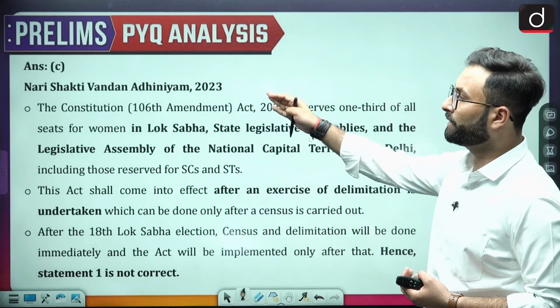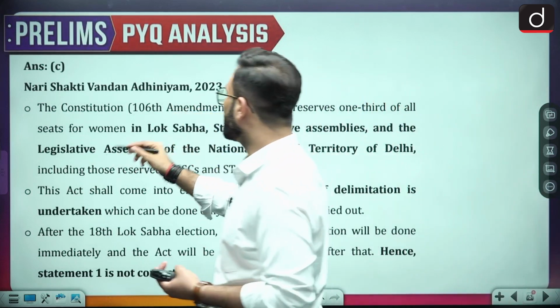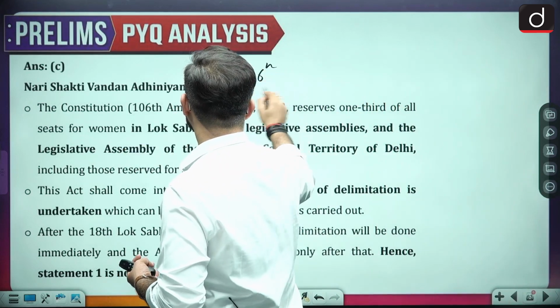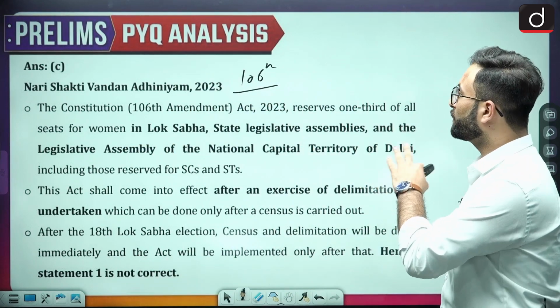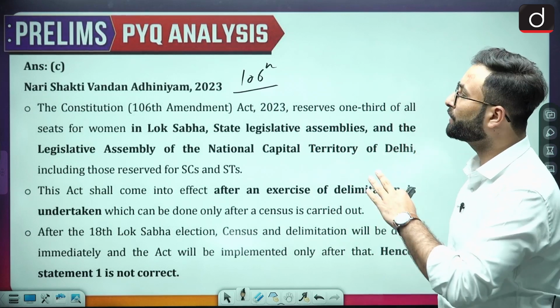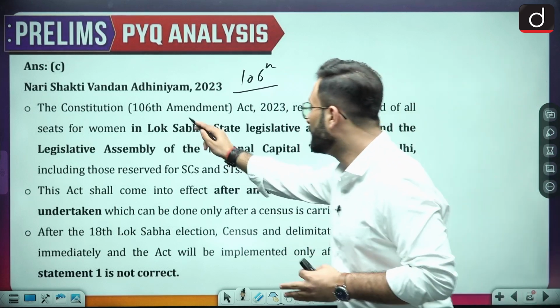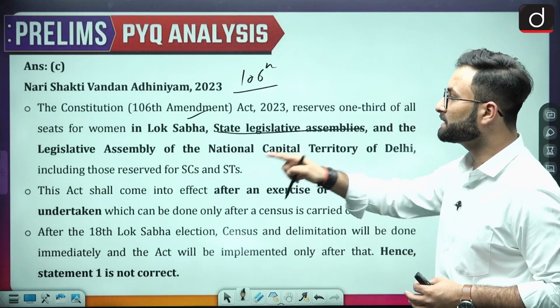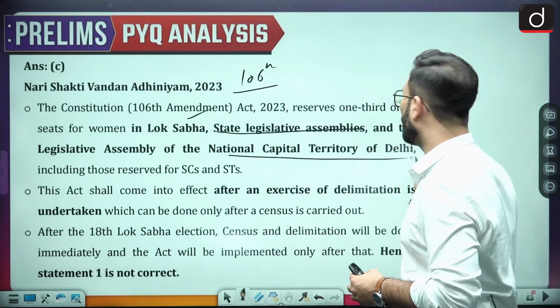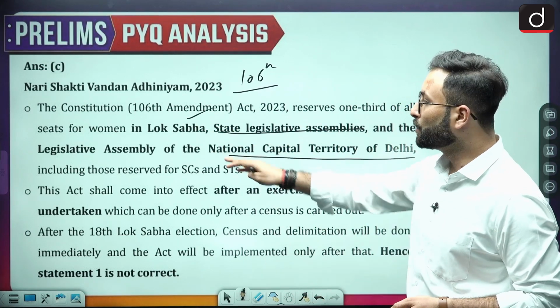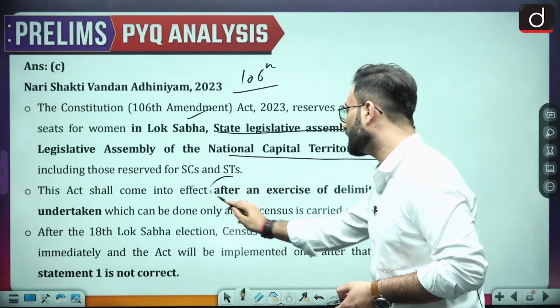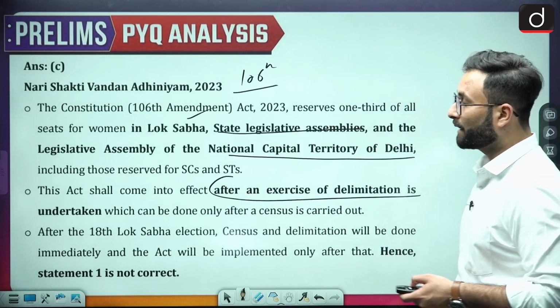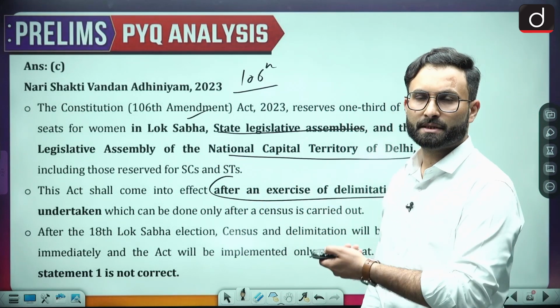When we talk about the constitutional amendment, that is the 106th, because for the reservation they have to go for a constitutional amendment. The Constitution 106th Amendment 2023 reserves one-third of all seats for women in the Lok Sabha, state legislative assemblies and the legislative assembly of the NCT of Delhi, including those reserved for SCs and STs. This act shall come into effect after the delimitation exercise is undertaken, which will happen after the census.